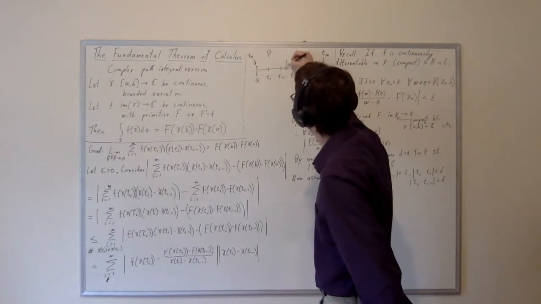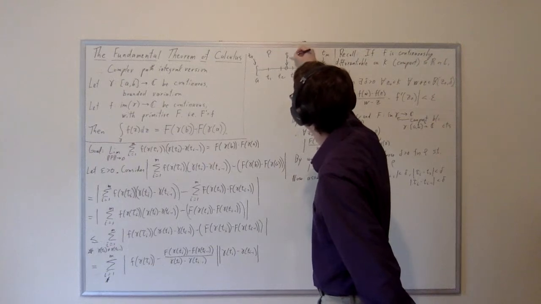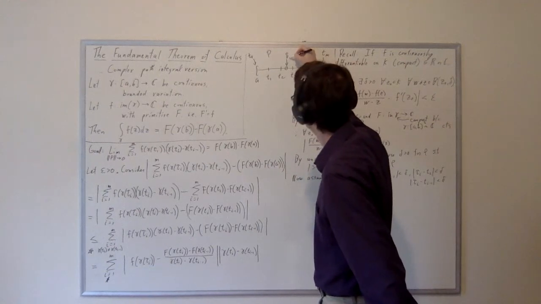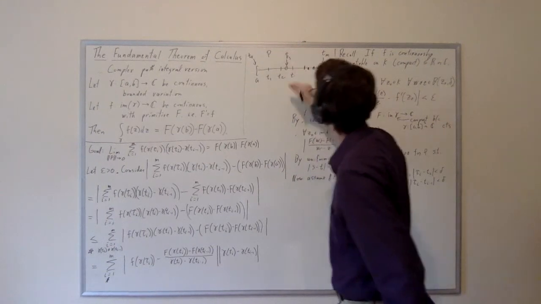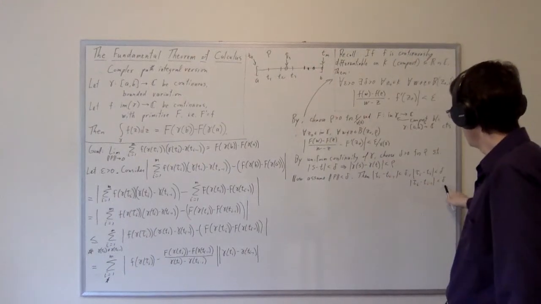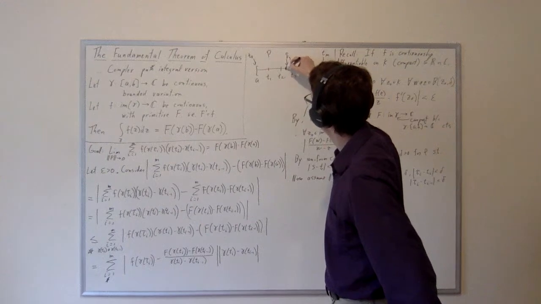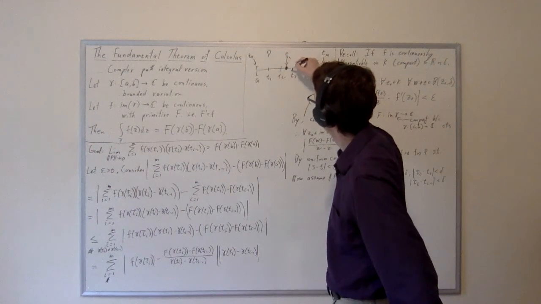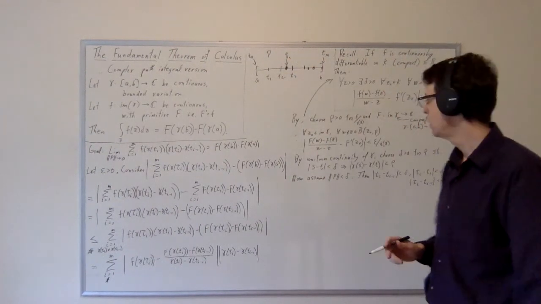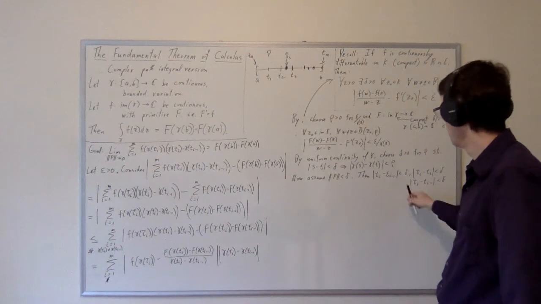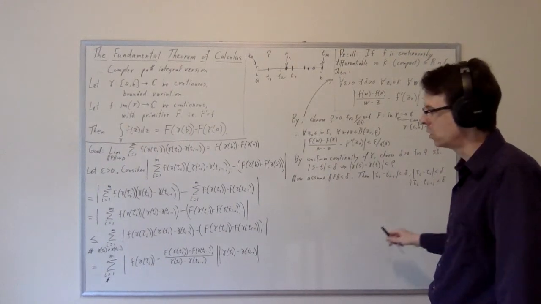Basically, when you have a sample point here, this would be tau 2, this would be tau 3, none of the distances between the relevant sample point and the dividing points can be delta or more. So we get all of these things close by.